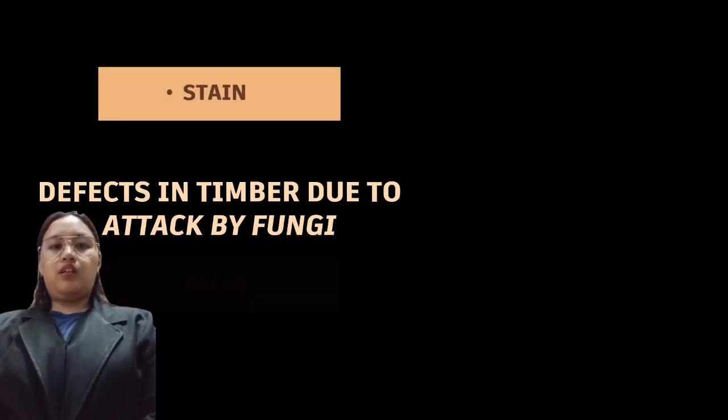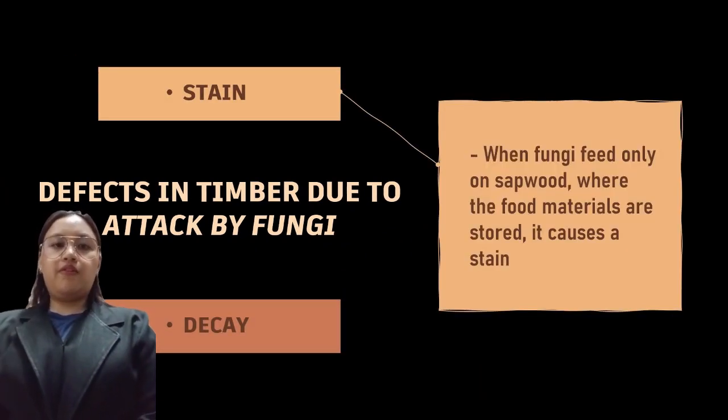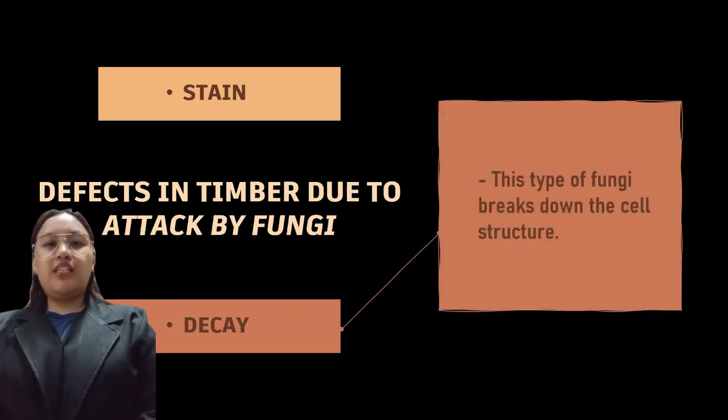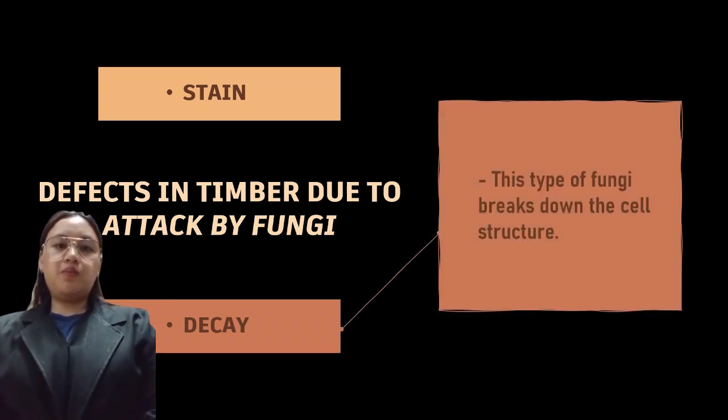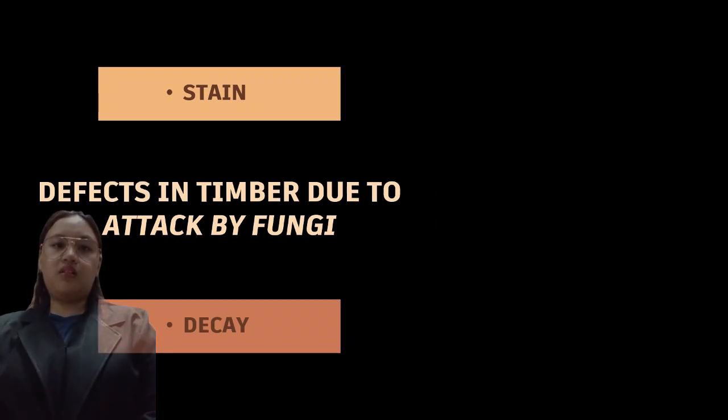Defect in timber due to attack by fungi. Stain. When fungi feed on the sapwood where the food materials are stored, it causes a stain. Heartwood doesn't contain this kind of food materials and is not affected by it. Stain action causes color change but does not affect the strength of the wood. Decay. Wood eating or wood destroying fungus is responsible for this type of defect in wood. This type of fungi breaks down the cell structure. Both sapwood and heartwood are affected by them. Considerable strength reduction occurs.